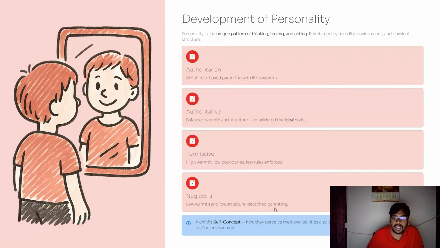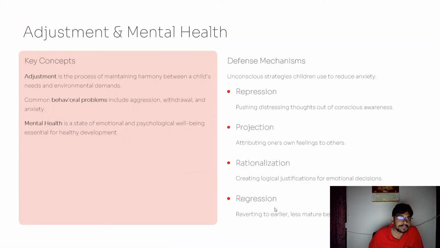A child's self-concept, how they perceive their own abilities and identity, is deeply influenced by their rearing environment. So their environment, parenting, all these aspects are very crucial in the development of personality. And adjustment and mental health. In mental health, the key concept adjustment is the process of maintaining harmony between a child's needs and environmental demands. So adjustment is something where a child learns to adjust to the situations, based on the conditions. Common behavior problems include aggression, withdrawal and anxiety.